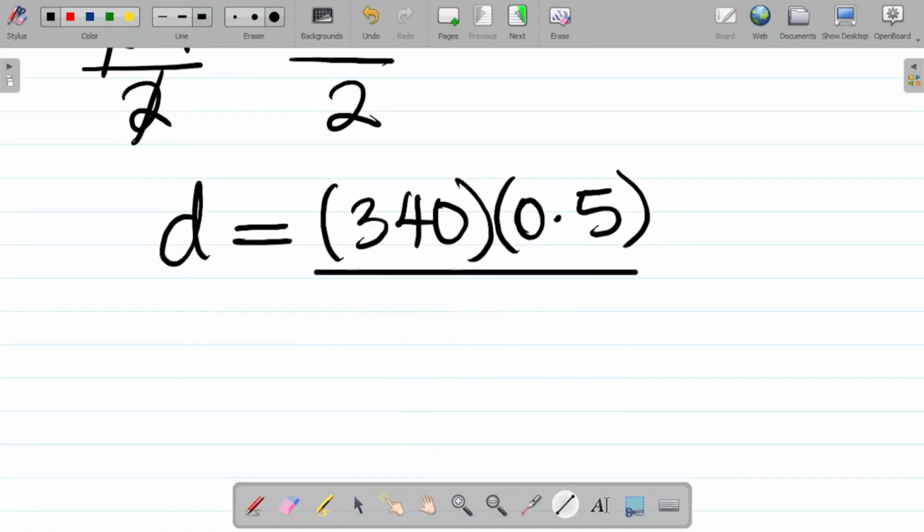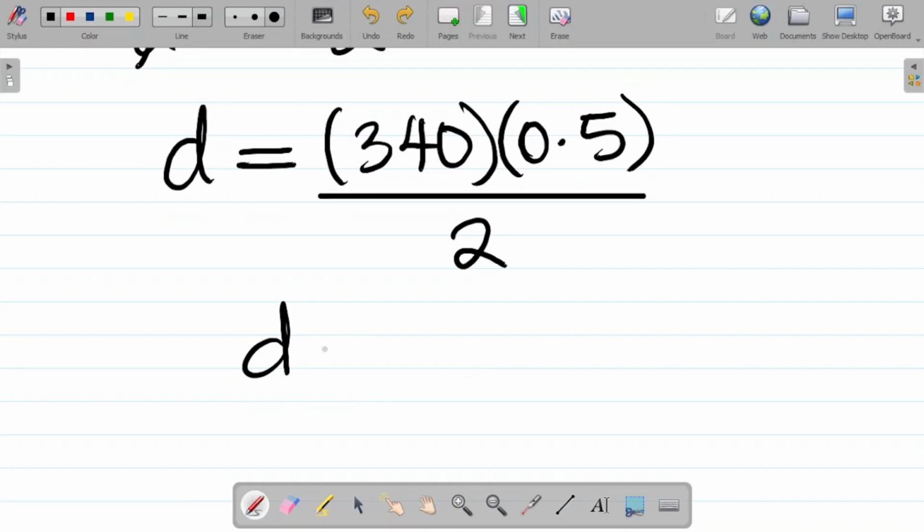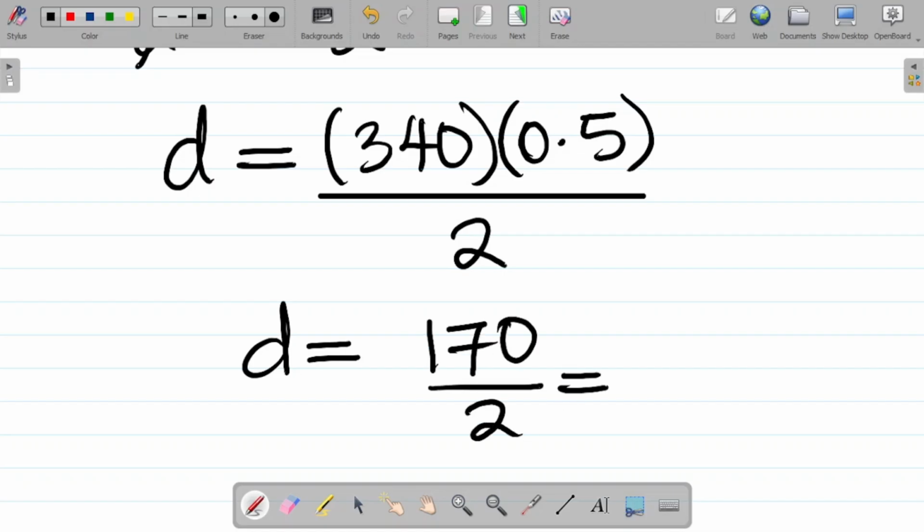Let's input these values. d is equal to 340 multiplied by 0.5, that gives you 170 all over 2. So we have 170 over 2, and that's 85. So the distance there is 85 meters. That's the answer to the first question.